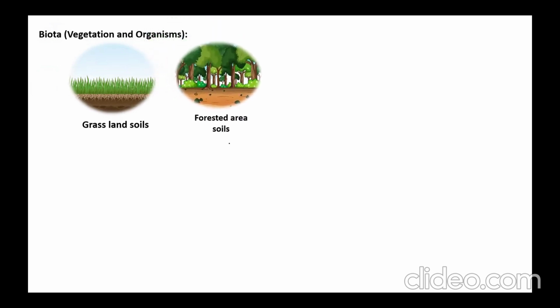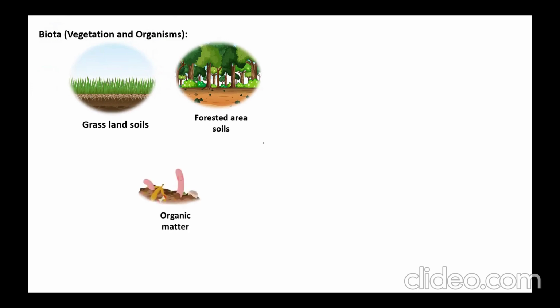Here we can see different types of vegetation. Very first, we can see grassland soils and forest area soils. What are the major differences? These are two very different types of vegetation. Both are very different because here we can see very fibrous, shallow roots, but here we can see very deep rooted conditions prevailing in this type of vegetation.